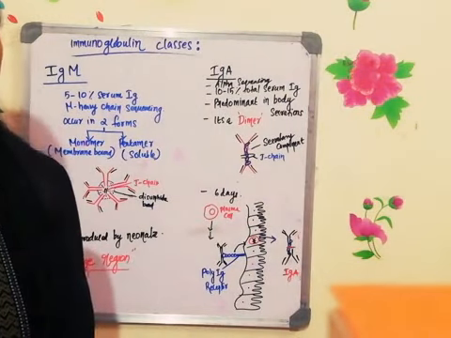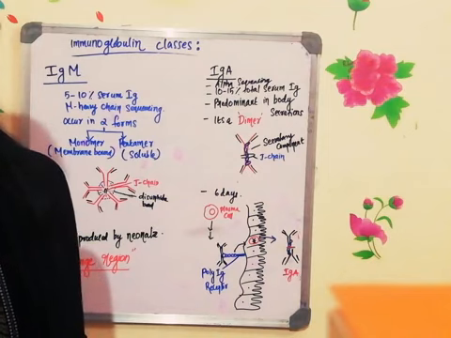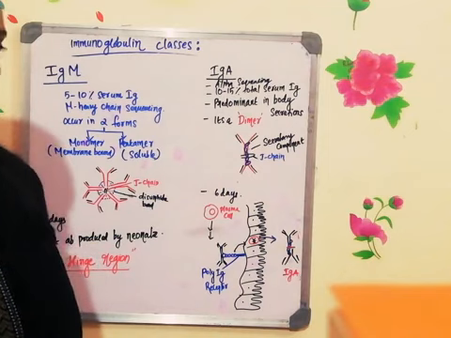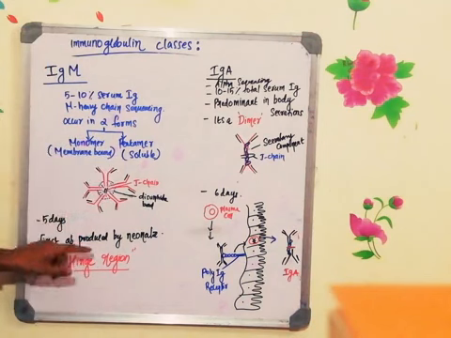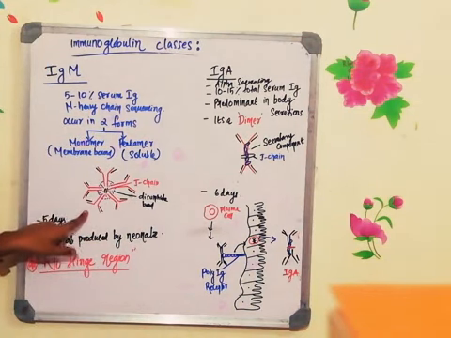In competitive examinations they will ask which one is the pentameric immunoglobulin. Immunoglobulin M. Immunoglobulin M is the pentameric one. 5 immunoglobulins are associated together and it forms the pentameric structure.